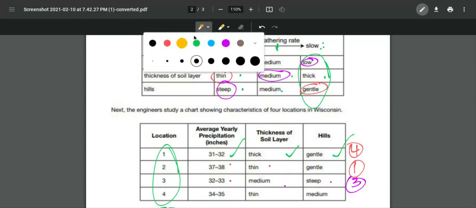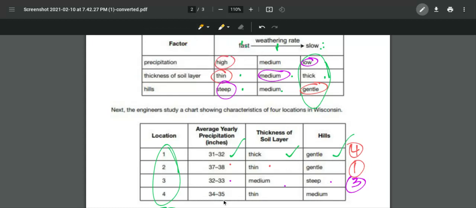All right. So let's look at location 4, 34 to 35 inches. That's probably about a medium rate. The soil layer is thin.